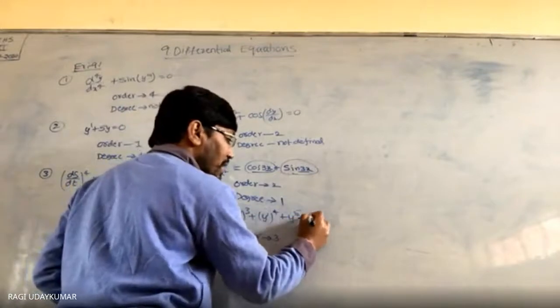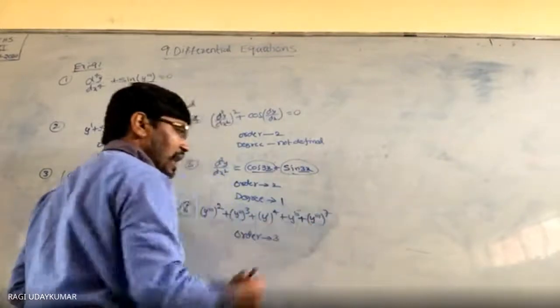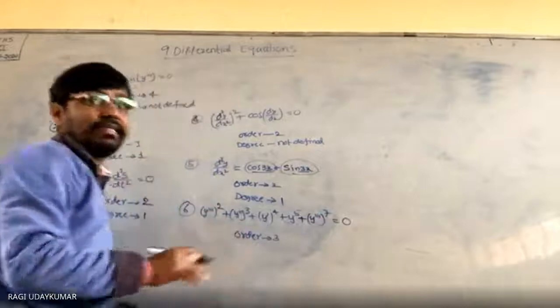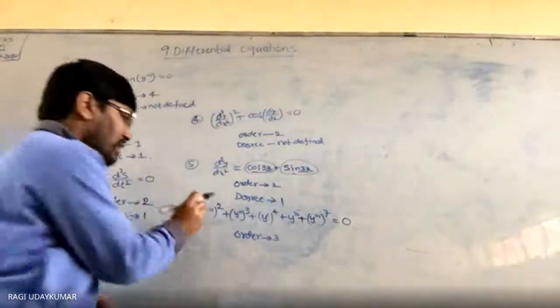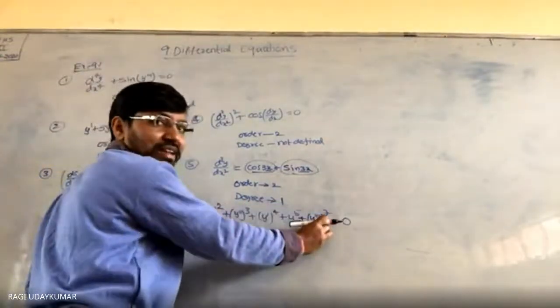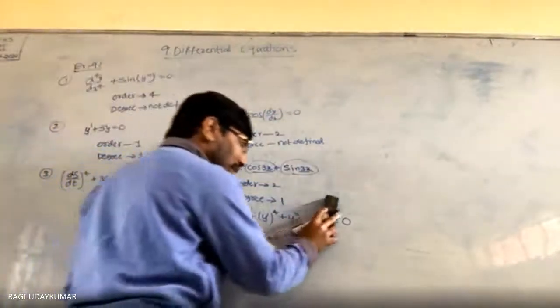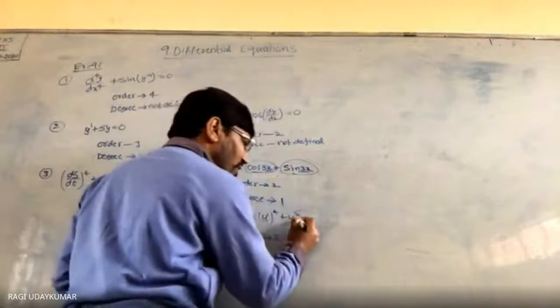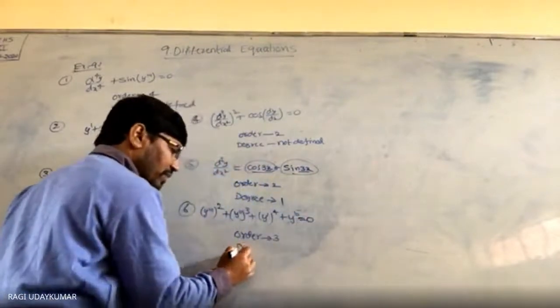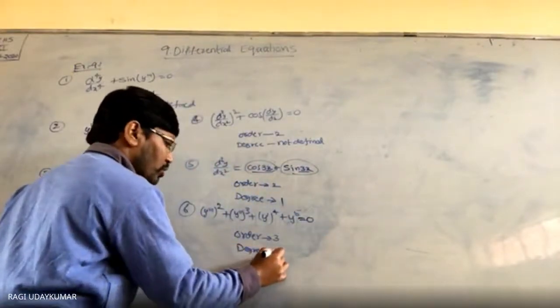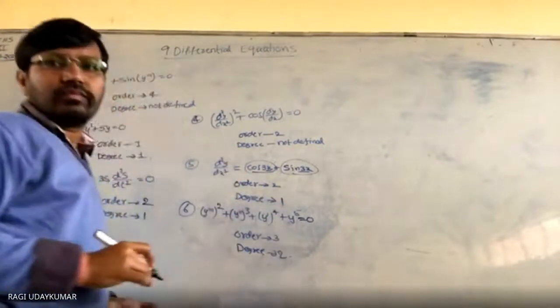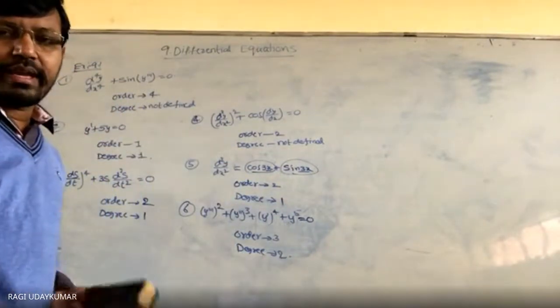Plus y triple dash whole to the power of 7, if you are having, is equal to 0. In that case the degree becomes here 2 है, highest power here 7 है, तो highest power क्या है वो देखना है. So in this case it is not given to you like that, only one power is given. So therefore the degree is here 2. Degree is 2. समझ में आ रहा है?